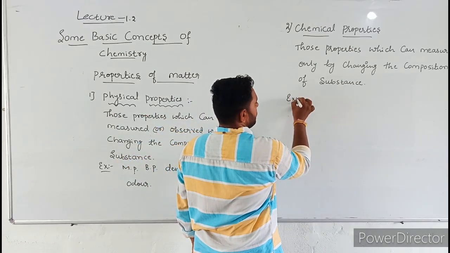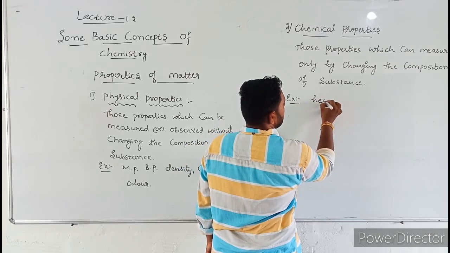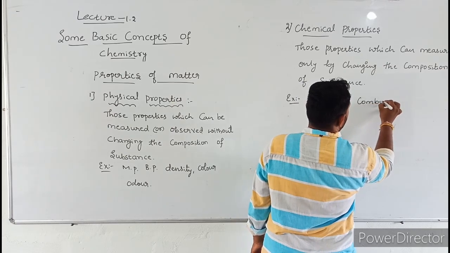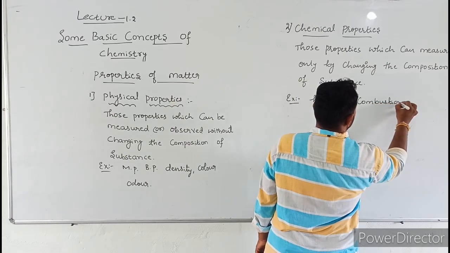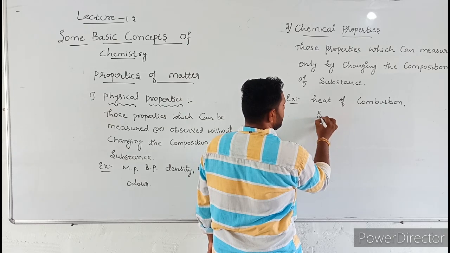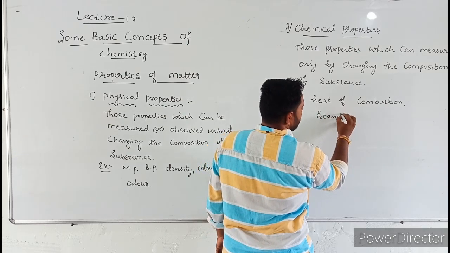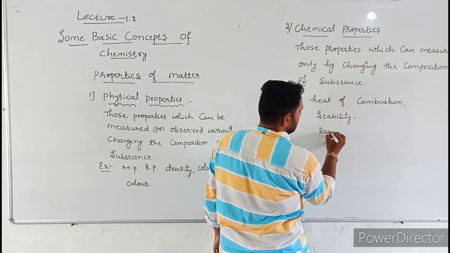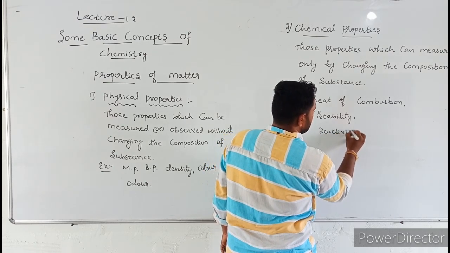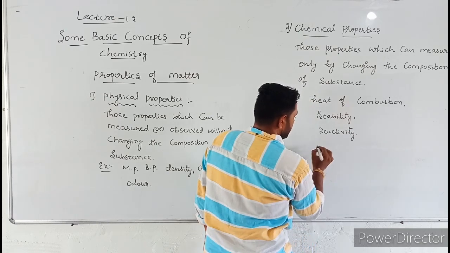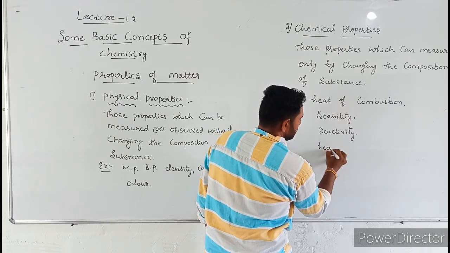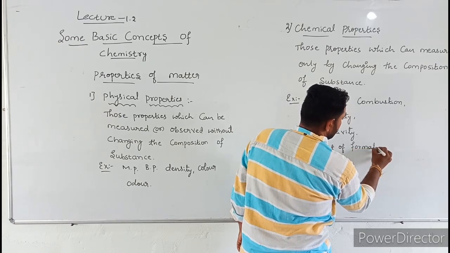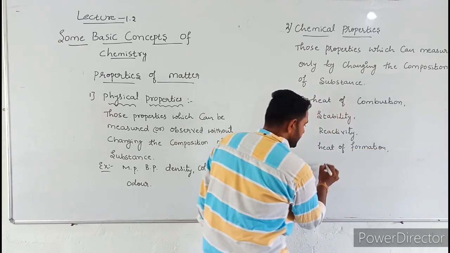Example: heat of combustion, stability, reactivity, heat of formation, oxidation.